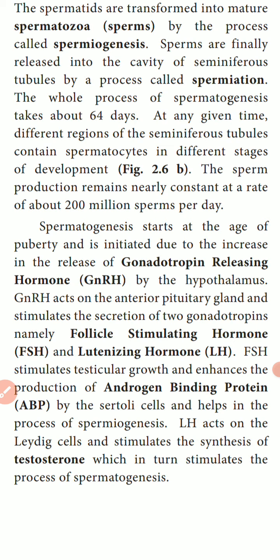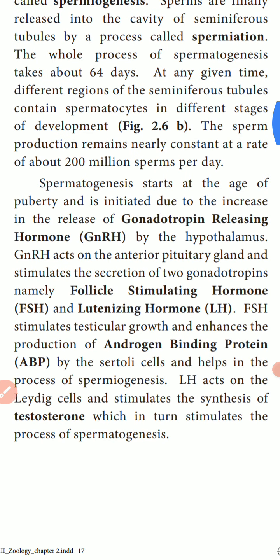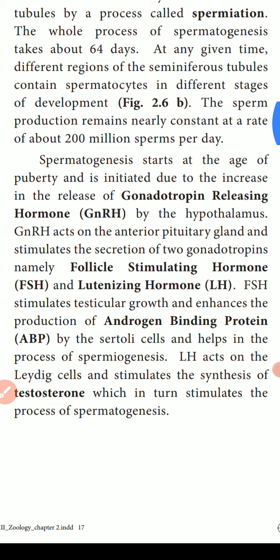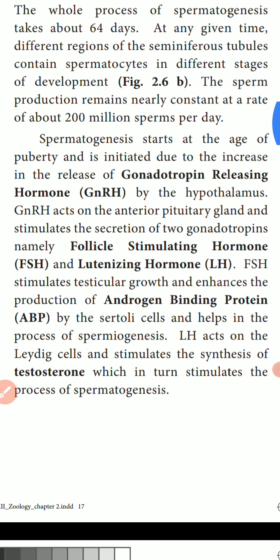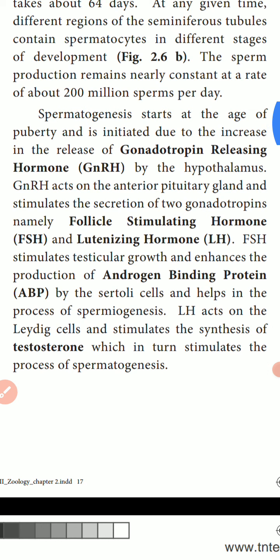The next one, spermatogenesis starts at the age of puberty. When does it start? At the age of puberty, and is initiated due to the increase of one hormone. That hormone is called GnRH. What is GnRH? Gonadotropin releasing hormone. This hormone is released by the hypothalamus. They'll ask you one word: the GnRH is released by dash. Important one word, you can note it down.